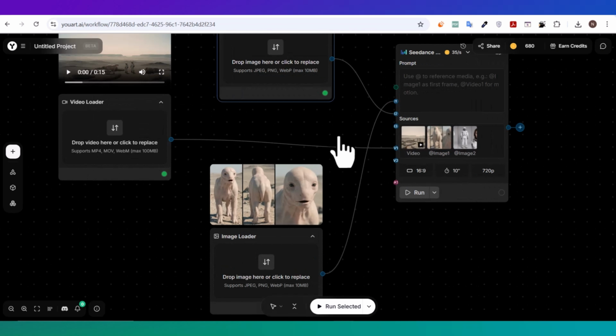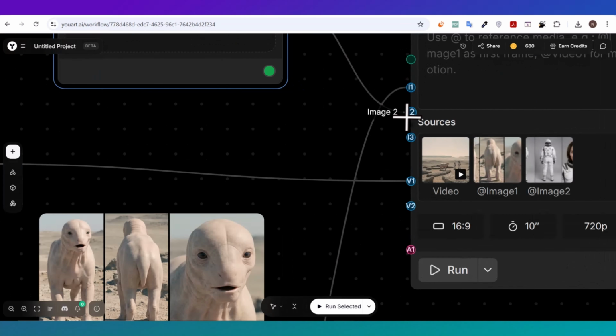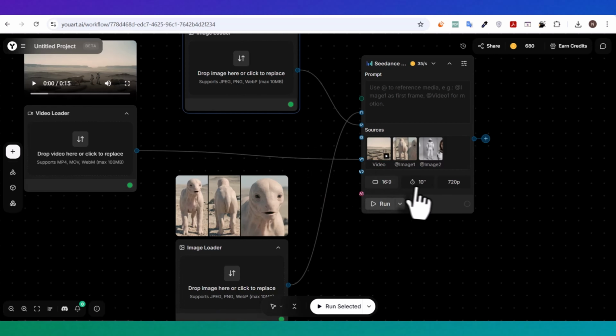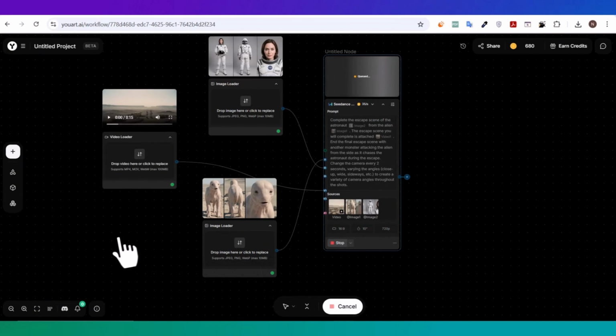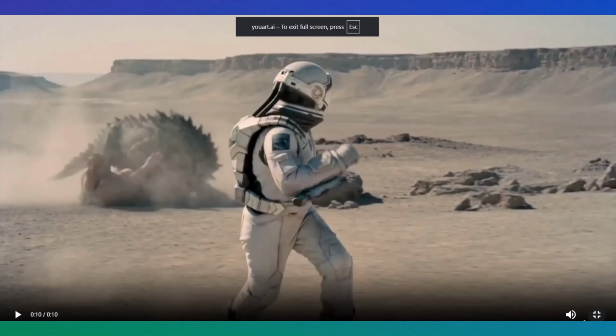We're going to do this on uart.ai. And by the way, I'll leave the links for every website used in this video down in the description, so you can follow the exact same workflow step by step. And here's the result. Honestly, I did not expect the model to be this smart. The level of accuracy was seriously impressive.